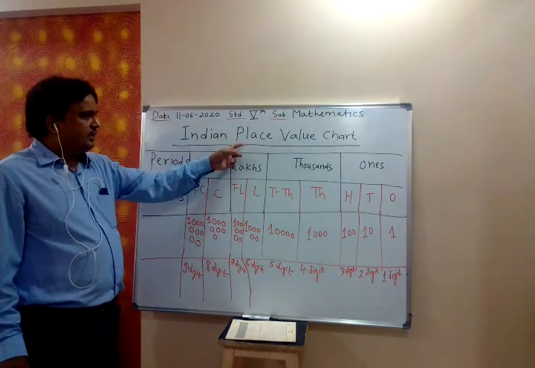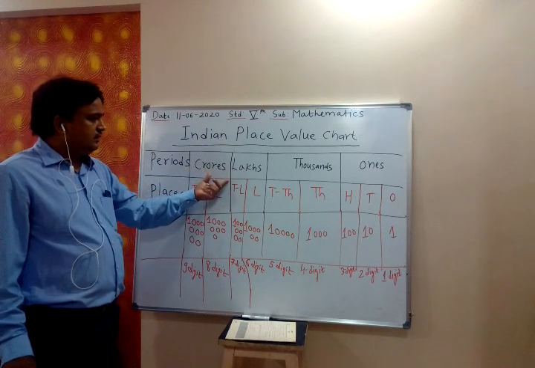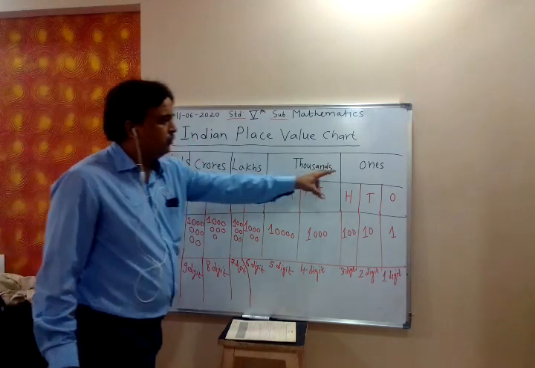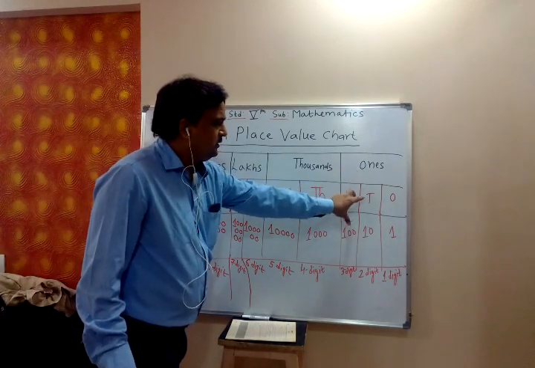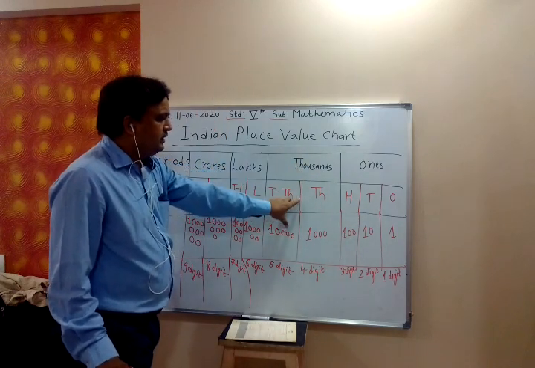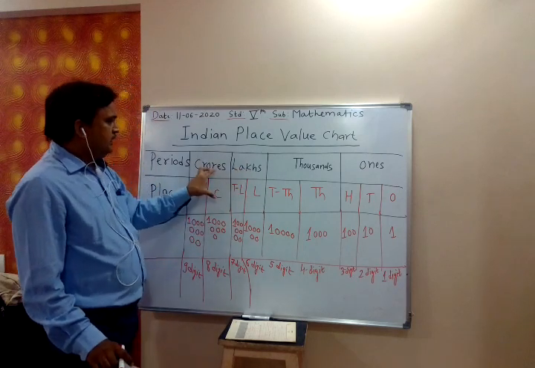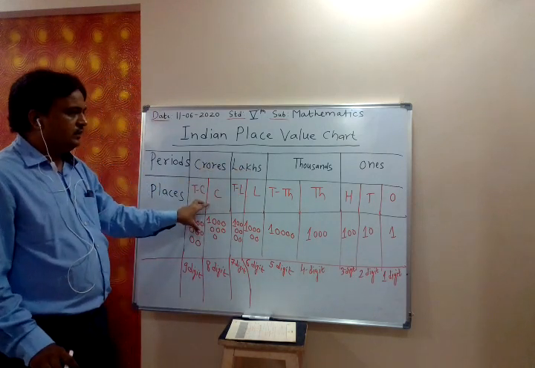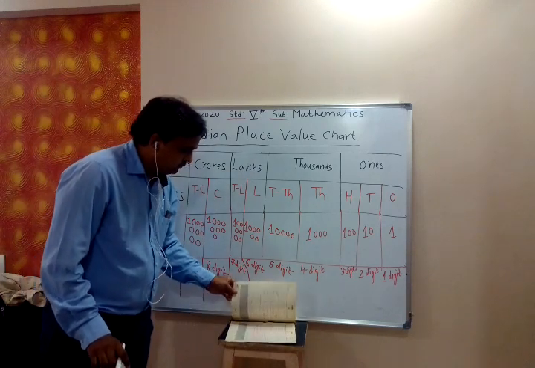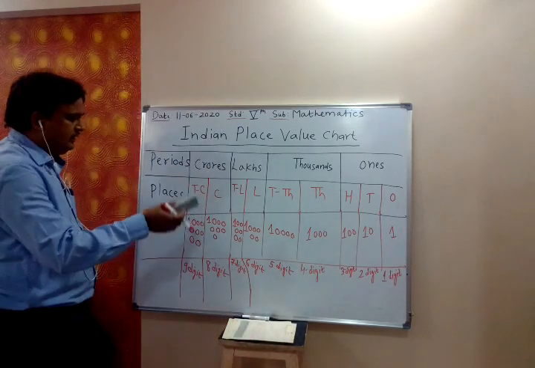Indian place value chart. This divides the digits of the number into four groups. Ones, there are three digits. Thousands, two digits. Lakhs, two digits. Crores, two digits. Finished this writing? Yes? So we can start next.